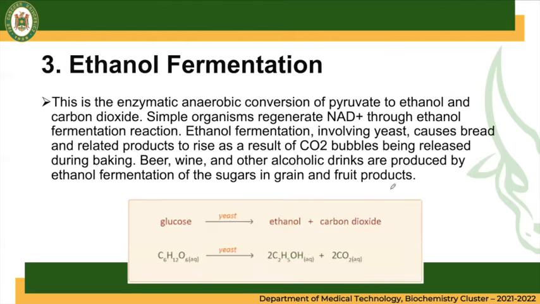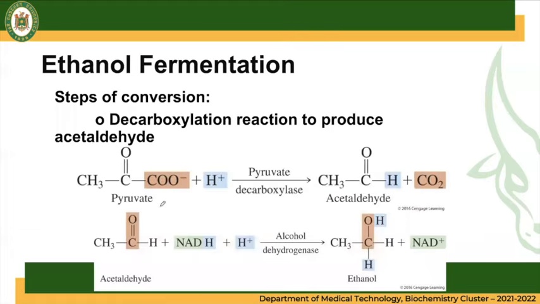And lastly is the ethanol fermentation. This is an enzymatic anaerobic conversion of pyruvate to ethanol and carbon dioxide. Simple organisms generate NAD+ through the ethanol fermentation reaction. Ethanol fermentation involves yeast, which causes bread and related products to rise as a result of carbon dioxide bubbles released during baking. Beer, wine, and other alcoholic drinks are produced by ethanol fermentation of the sugars in grain and fruit products.